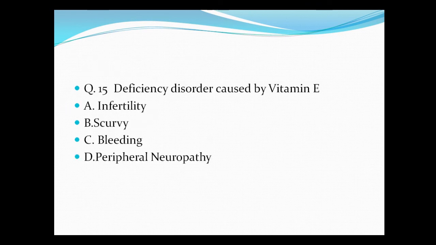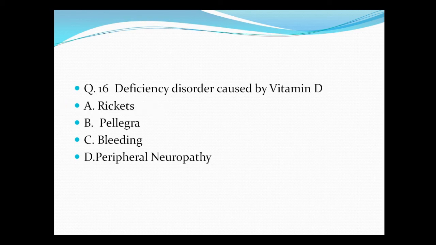Question number 15, deficiency disorder caused by vitamin E is A. Infertility, B. Scurvy, C. Bleeding, and D. Peripheral neuropathy. So the correct answer is A. Infertility. Question number 16, deficiency disorder caused by vitamin D is A. Rickets, B. Pellagra, C. Bleeding, and D. Peripheral neuropathy. So A. Rickets is the correct answer.